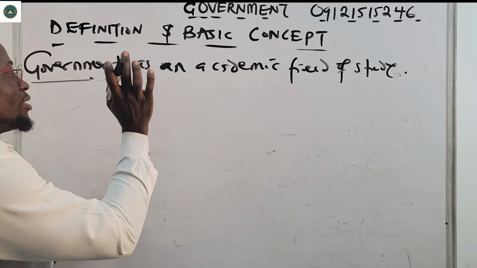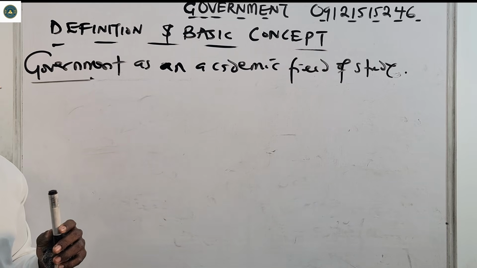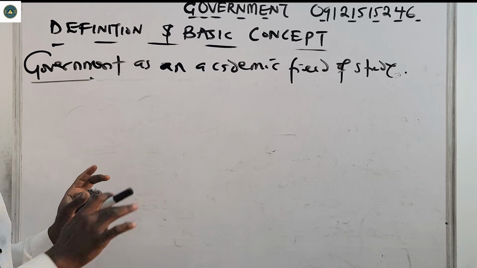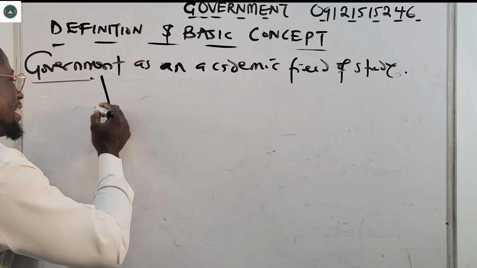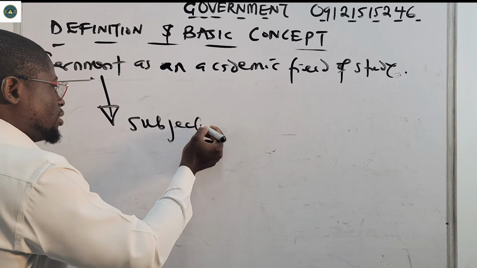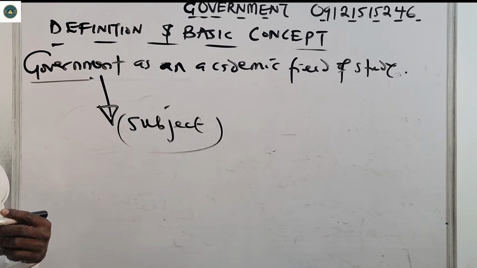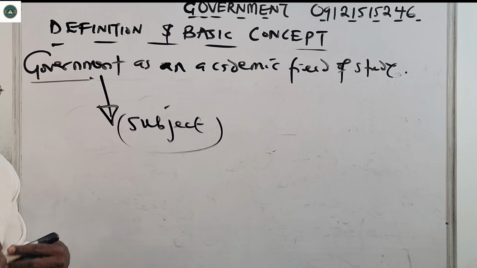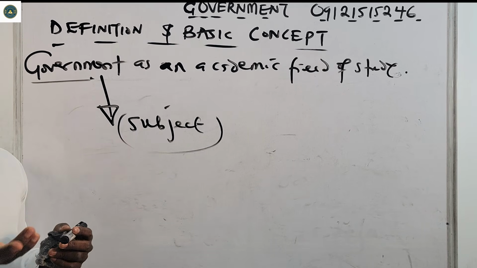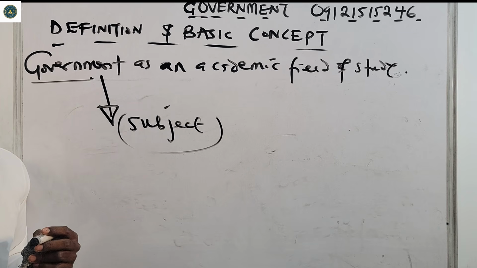This is what government as an academic field of study talks about. We are talking about government as a subject in schools, where people learn about how people are governed and ruled, and how leaders make decisions.